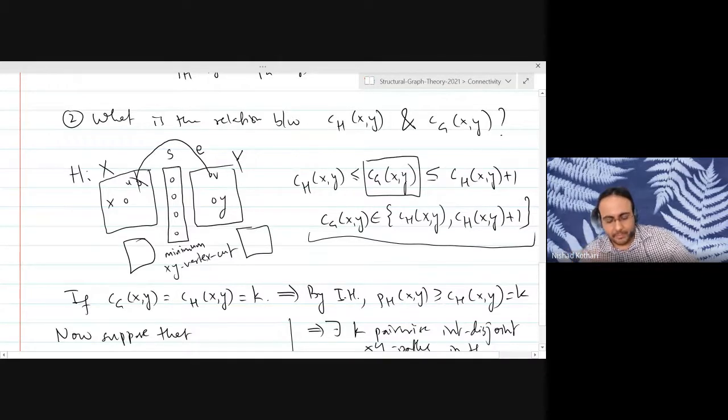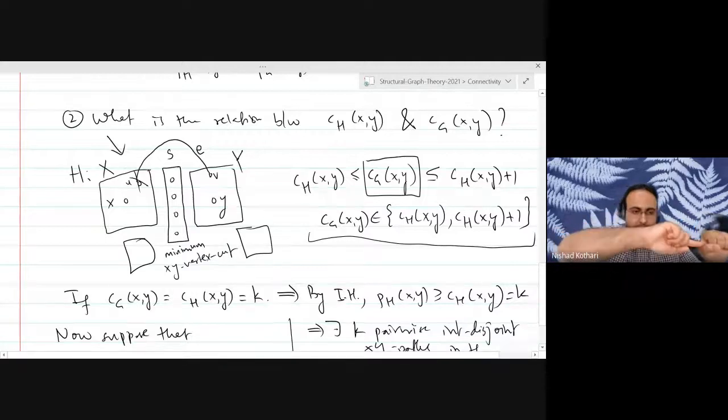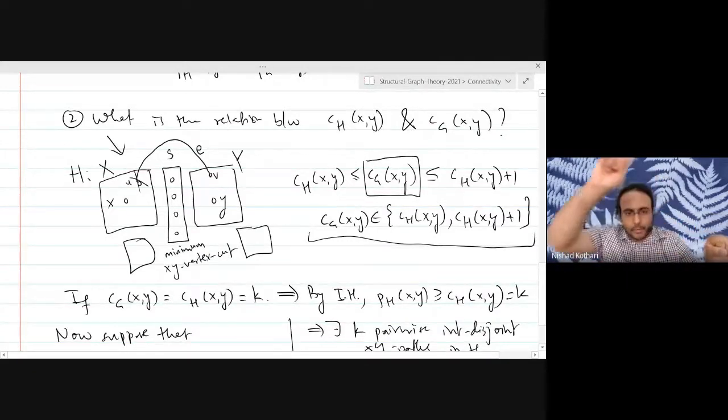And that is only possible when your graph looks like this, as we have already discussed. This is only possible when you delete a minimum vertex cut, you will get 2 components, one containing X and one containing Y, and the edge E has to go from the first component to the second component.